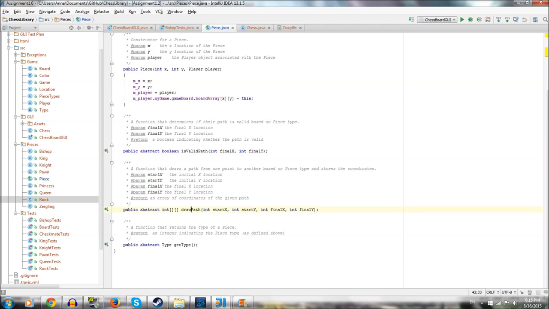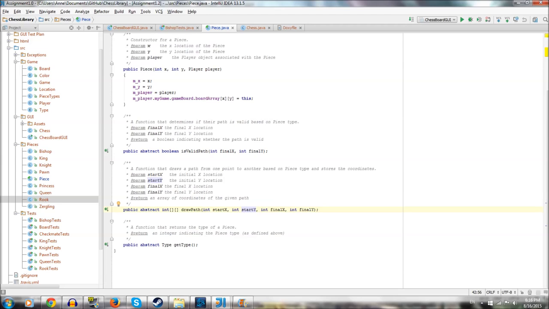And then we have drawPath, which basically lays out the path that the piece is going to follow based on where the user has clicked. See, it takes a starting point and a destination. It draws out that path. It determines like if you're a knight, if you're leaping over something, if you're landing on a piece, if you can capture it, things like that. And one thing I've noticed here is that instead of having two ints making up a start X and a start Y, I should probably make some kind of pair class or use pairs.